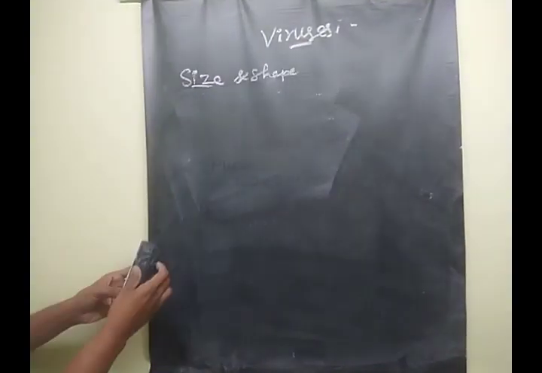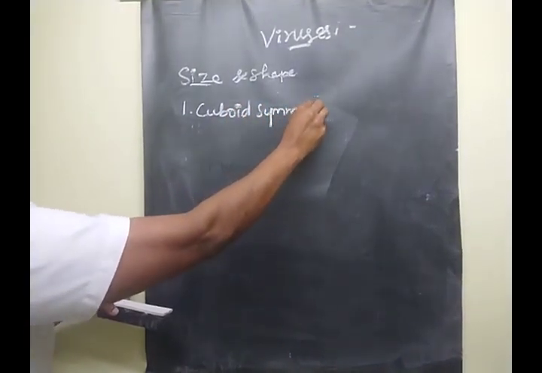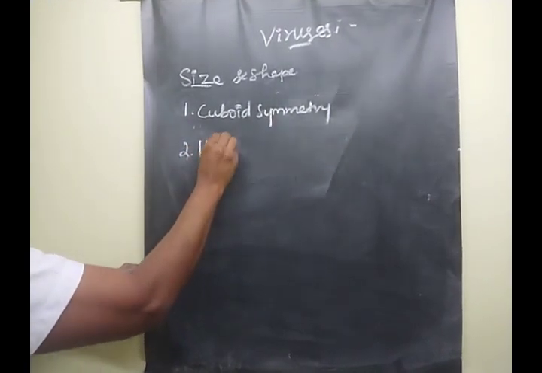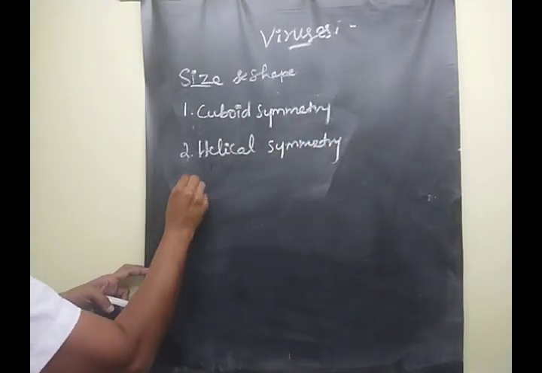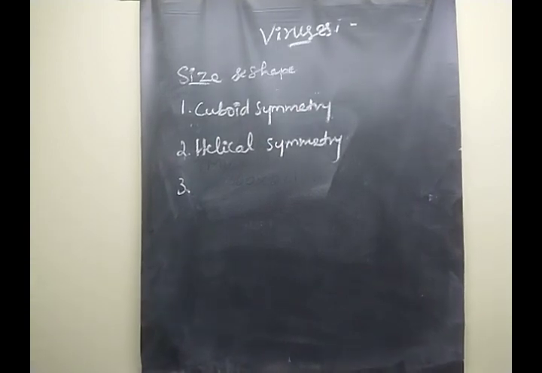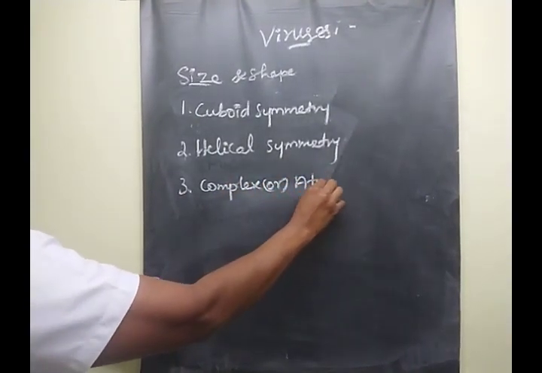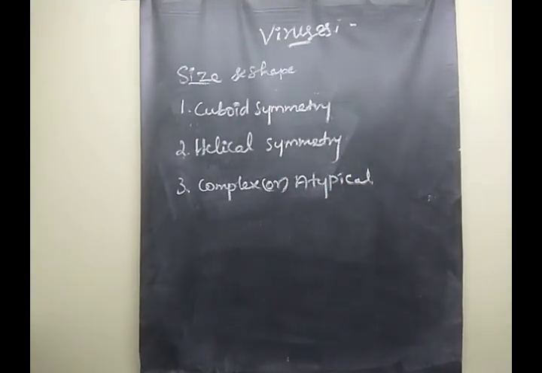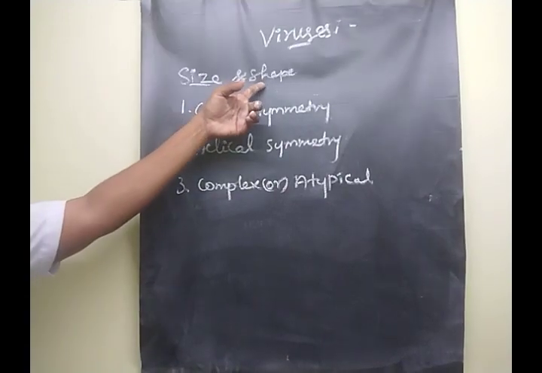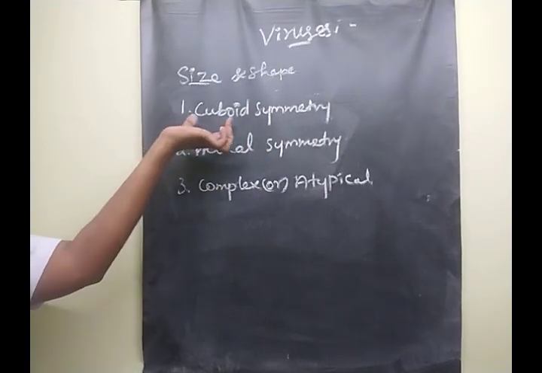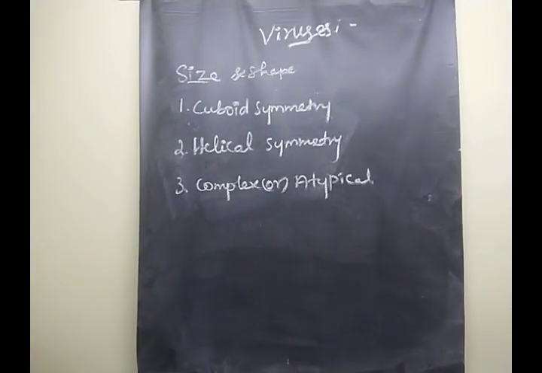The first type is cuboid symmetry, the second one is helical symmetry, and the third one is complex or atypical symmetry. Clear, children? The three types of viruses are based on their shape and symmetry.